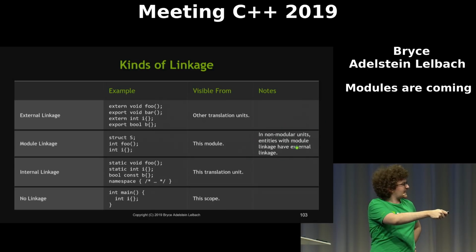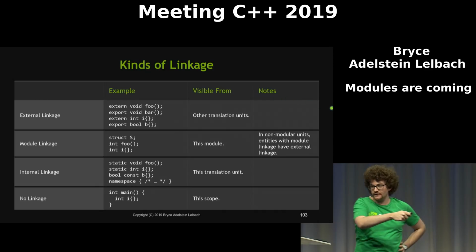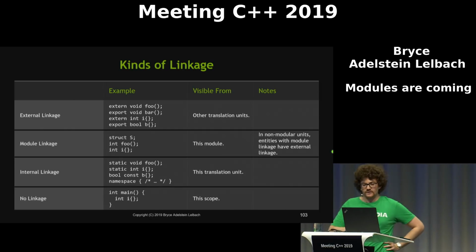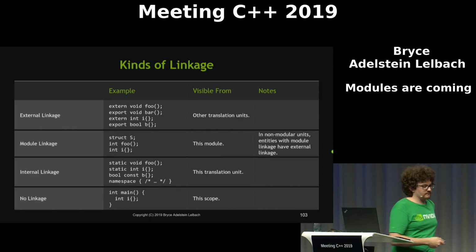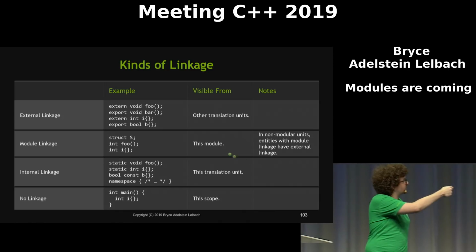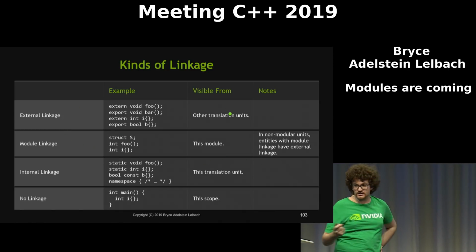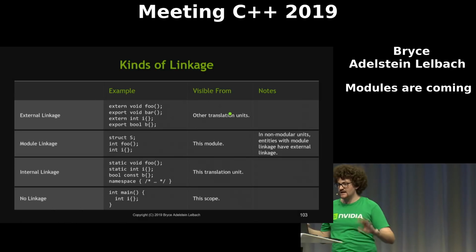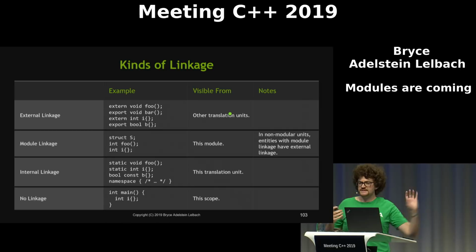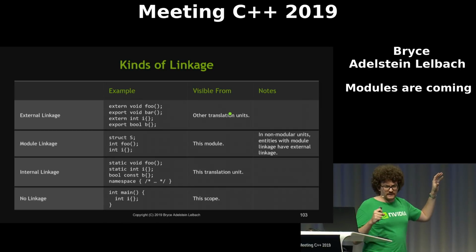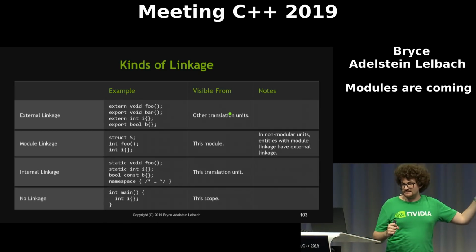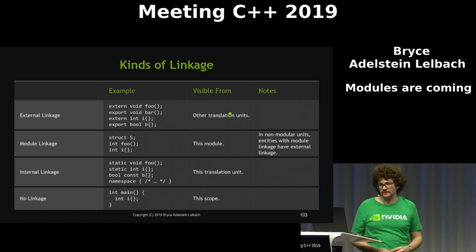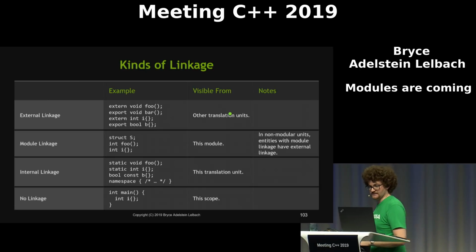Now, in non-modular units, which is all pre-C++20 code, all of these entities have external linkage, which is what we used to call this pre-C++20. Anything that is either externed or exported in a module unit has external linkage, which means that it's visible from all translation units, just as it was pre-C++20. And internal linkage and no linkage has not changed. But the default in a module unit is that by default, things are not visible outside of the module. They're only visible outside of the module if you export them. So we finally got one default right in C++.